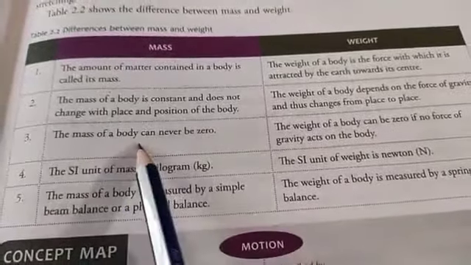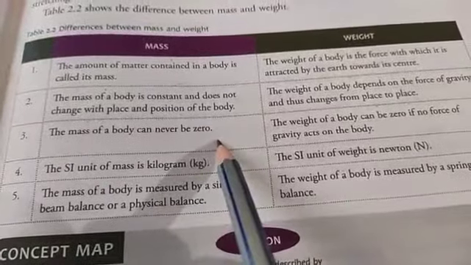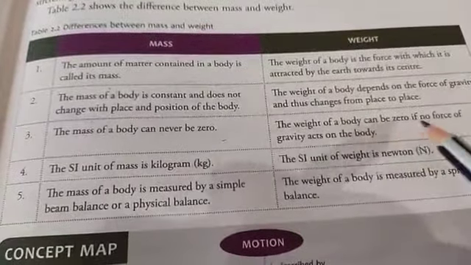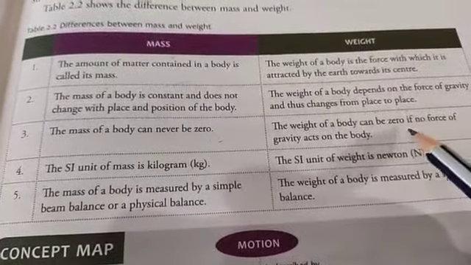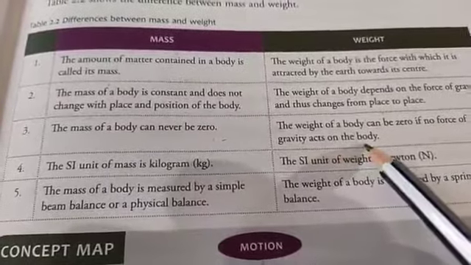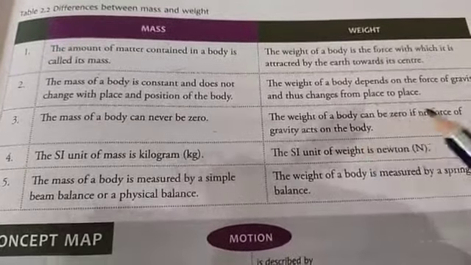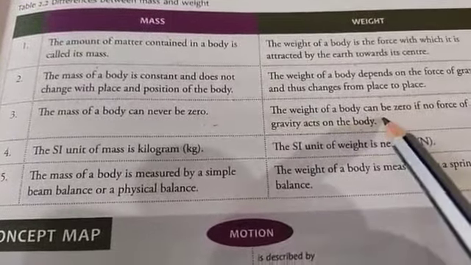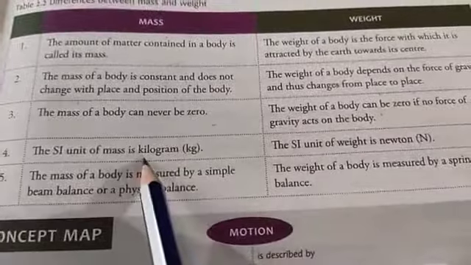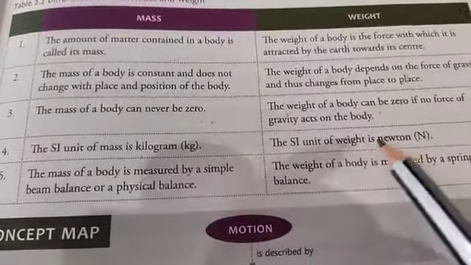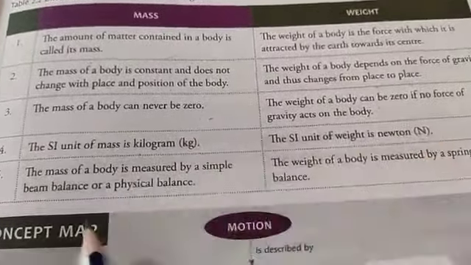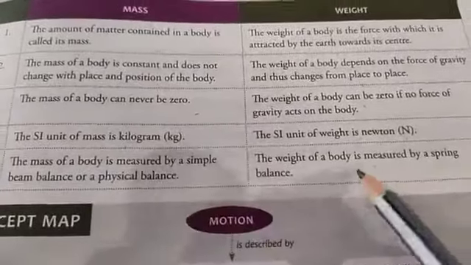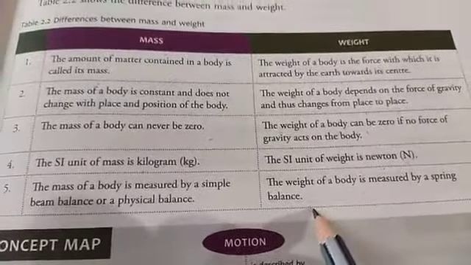The mass of the body can never be 0. But the weight of the body can be 0 if there is no force of gravity acting on it. The SI unit of mass is kilogram. The SI unit of weight is Newton. The mass of a body is measured by a simple beam balance or a physical balance. The weight of the body is measured by a spring balance.